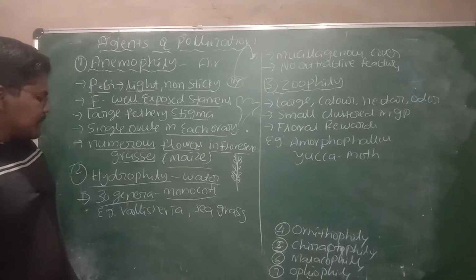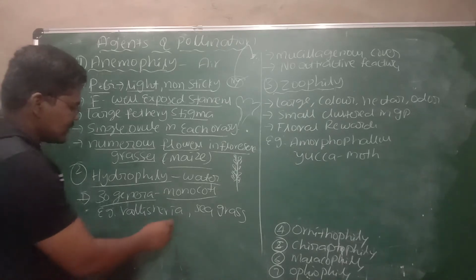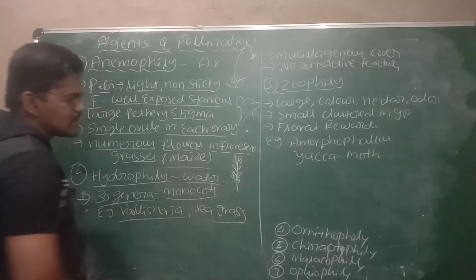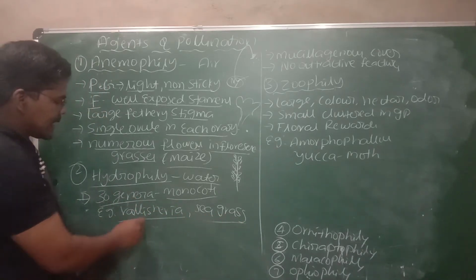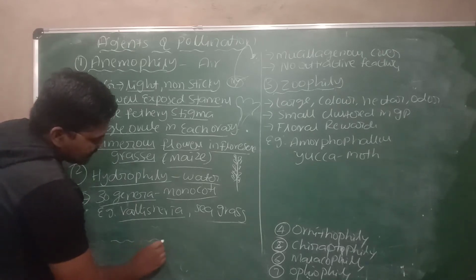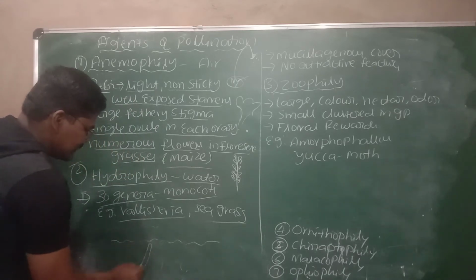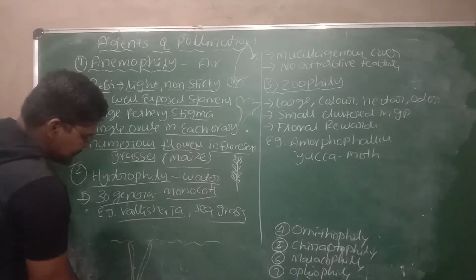Examples for hydrophilous plants are Vallisneria and seagrass. Once we will see the mechanism of pollination in Vallisneria and seagrass. See, this is the water surface, and this is the bottom of the water, and this is the Vallisneria plant.